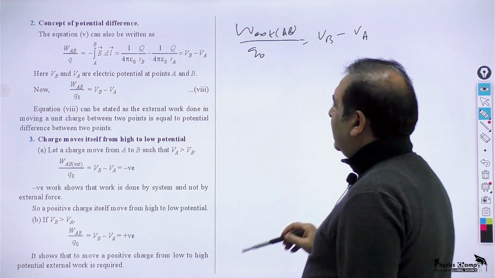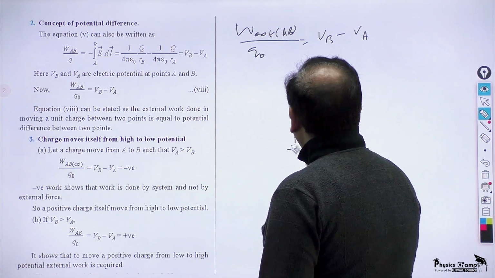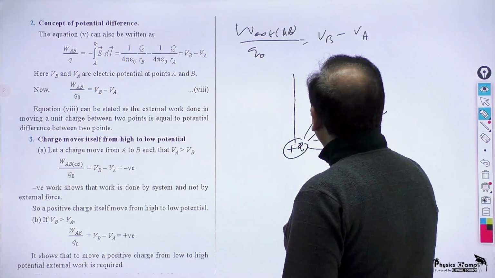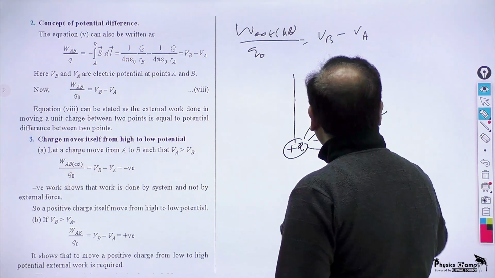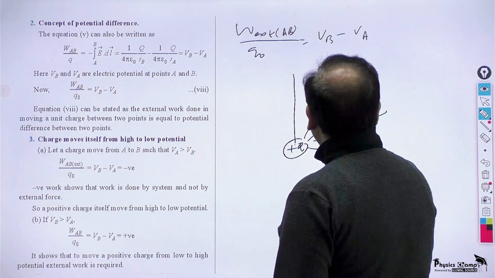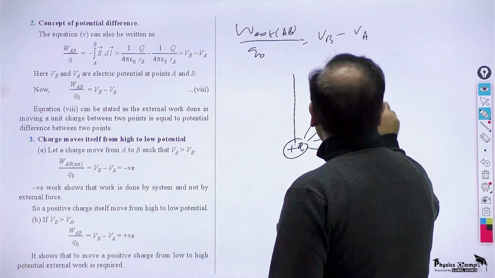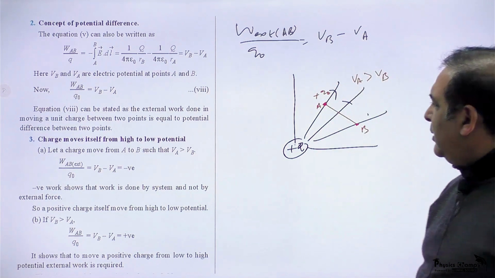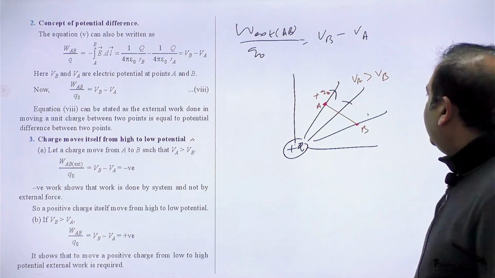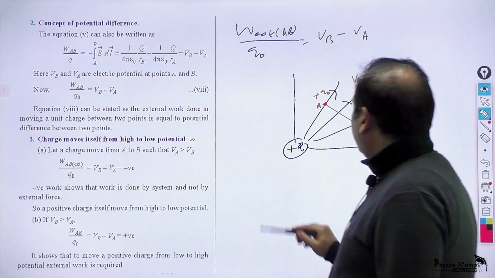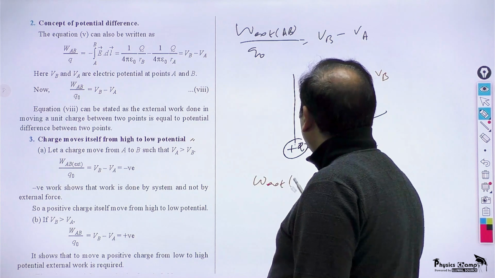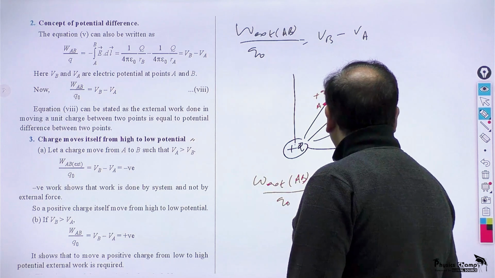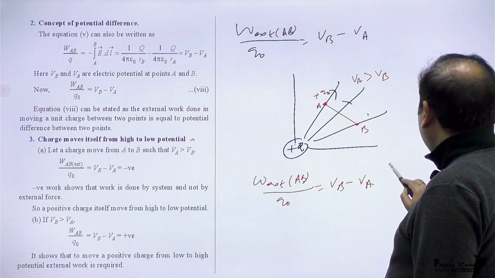Now in the space, let's assume a positive charge moving from A to B. The potential of A is higher than the potential of B, and a positive charge is kept at A. So I want to know what work will be required. The work required by the external force from A to B will be VB minus VA, and here VA is greater than VB.